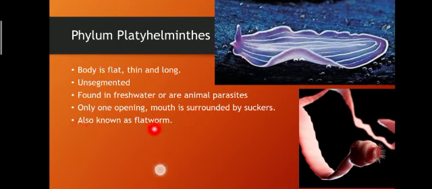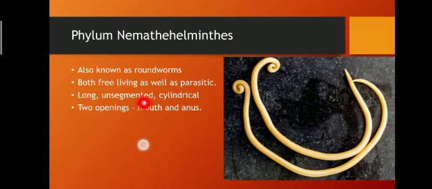As they have one opening, they take food through that opening and throw the waste material from the same opening.